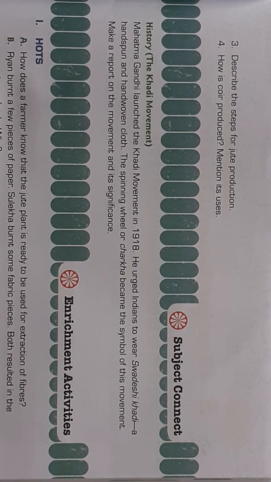That is actually the separating process. The jute fibers are separated from the stems. In step 3, these long jute fibers are tied into bundles and sent to jute mills. In the mills, in step 4, the jute fibers are first combed and then spun into yarns. They are then woven or knitted into sacks, bags, carpets or mats. So this is the process of jute production. There are 4 steps in it.